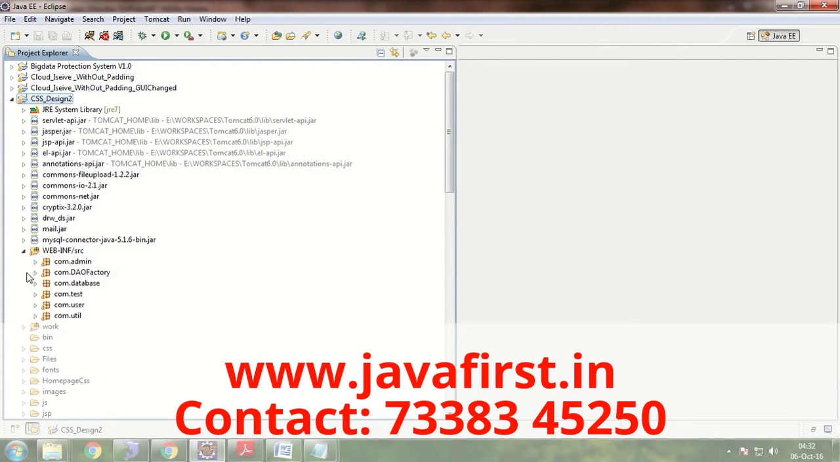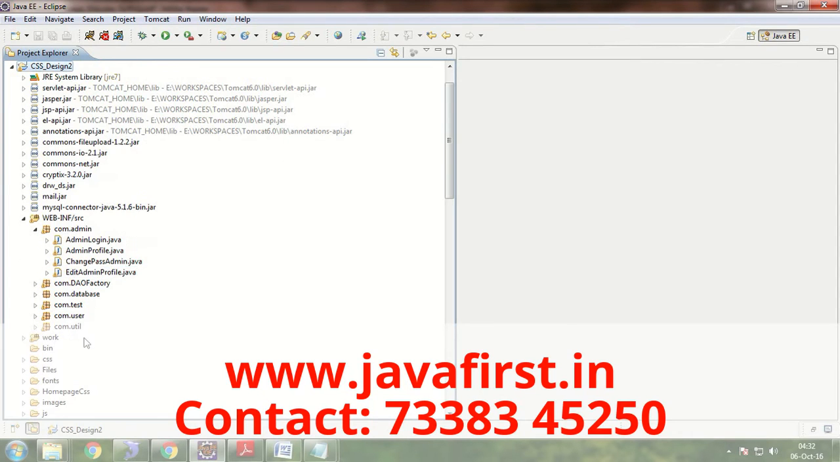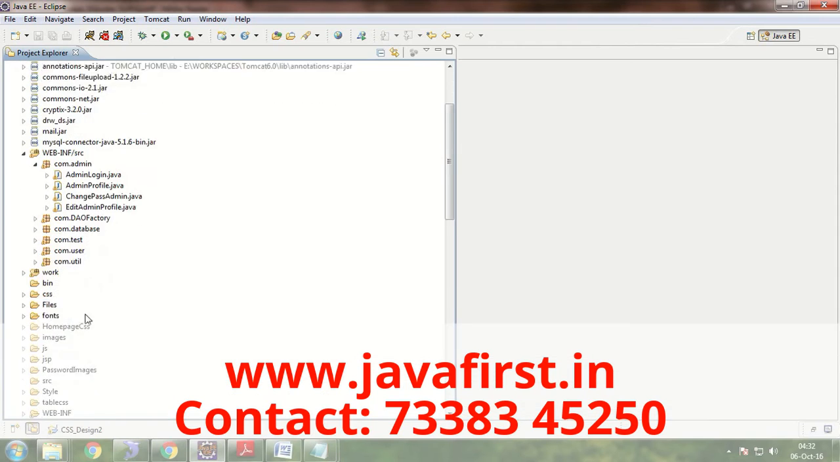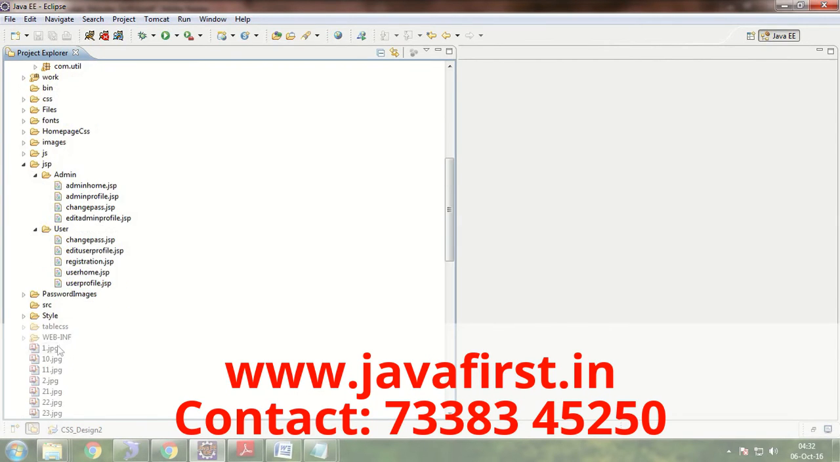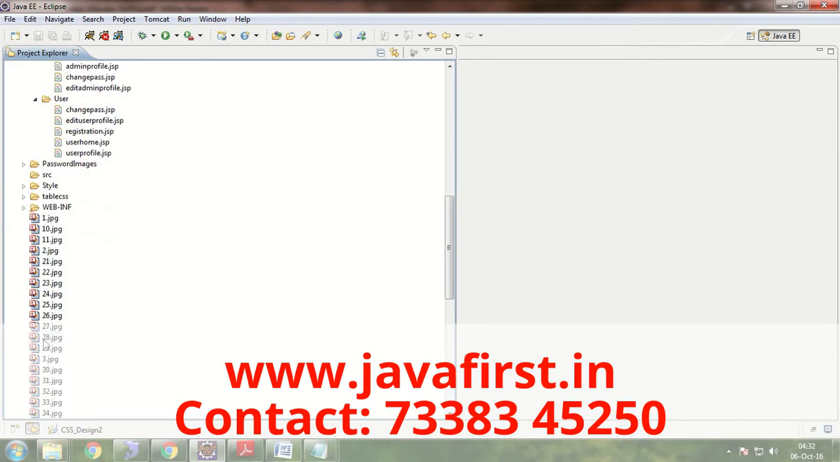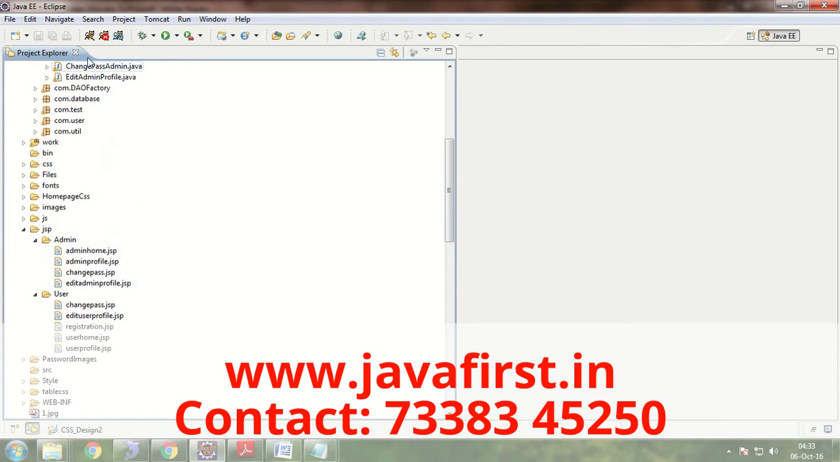This is our application. These are the packages. Inside the packages, Java files and servlets will be there. Servlets are server-side programs. And for the front end, JSPs will be there. JSP means Java Server Pages. Let us start the Tomcat server.